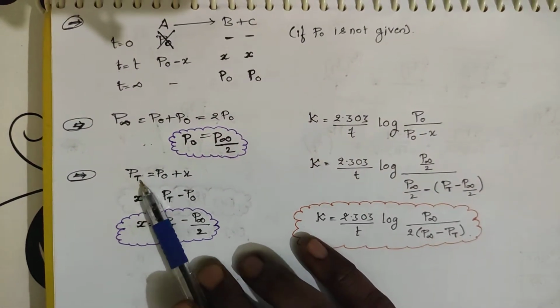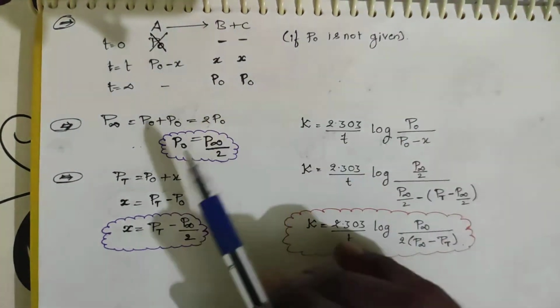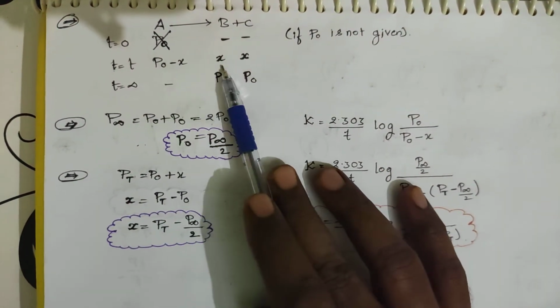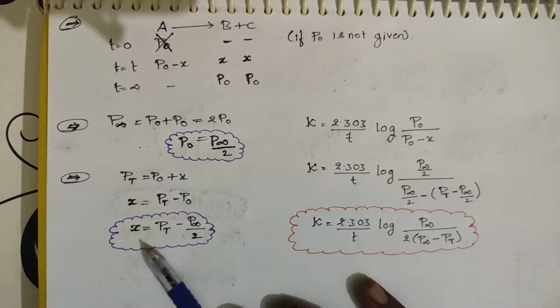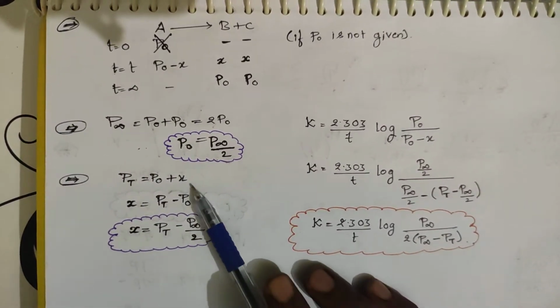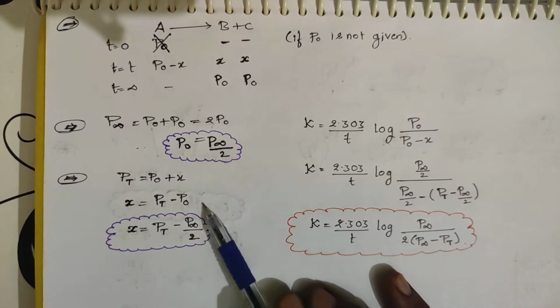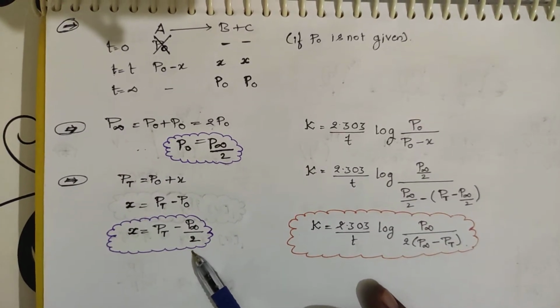Now what is P total? We have already solved it in the previous example: P0 minus X plus X plus X. So you will be getting P0 plus X. X will be equal to Pt minus P0, which is Pt minus P infinity by 2. You have got this one. This is the value of X.